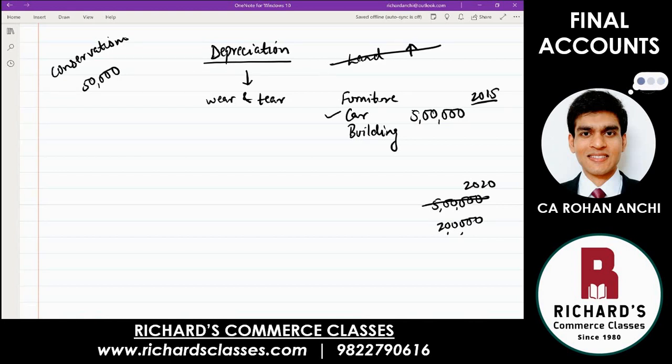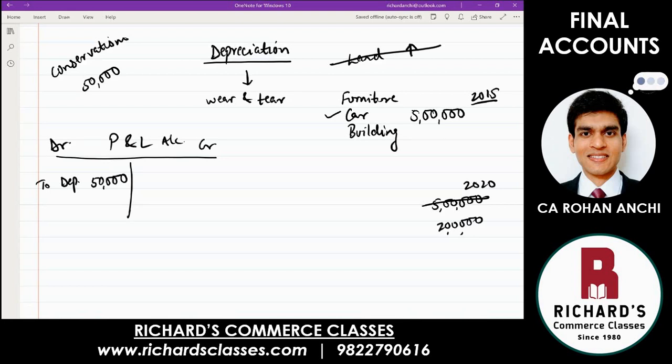That 50,000 is our loss. In the profit and loss account, if I use the word loss, you know the nominal account rule: debit all expenses and losses. So on the profit and loss account debit side, you are going to write that depreciation amount, depreciation 50,000, because for this year, the reduction in value of the car was by 50,000 rupees.